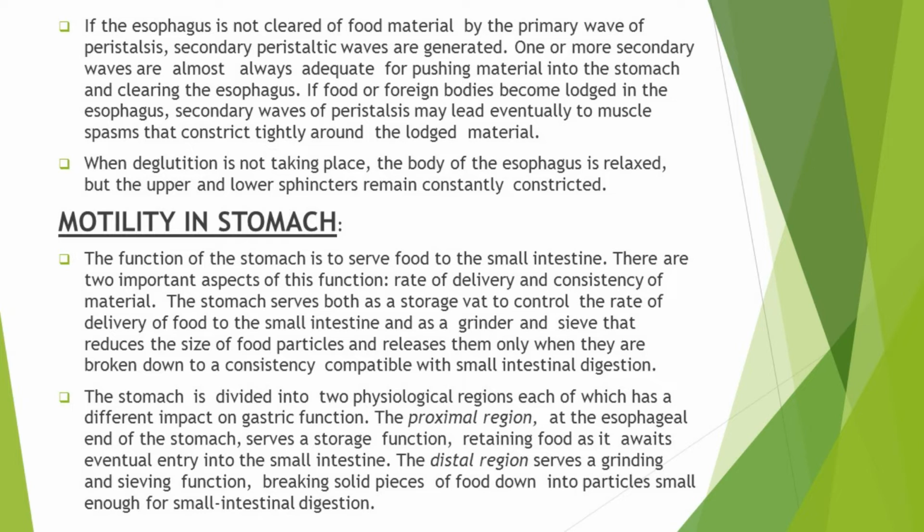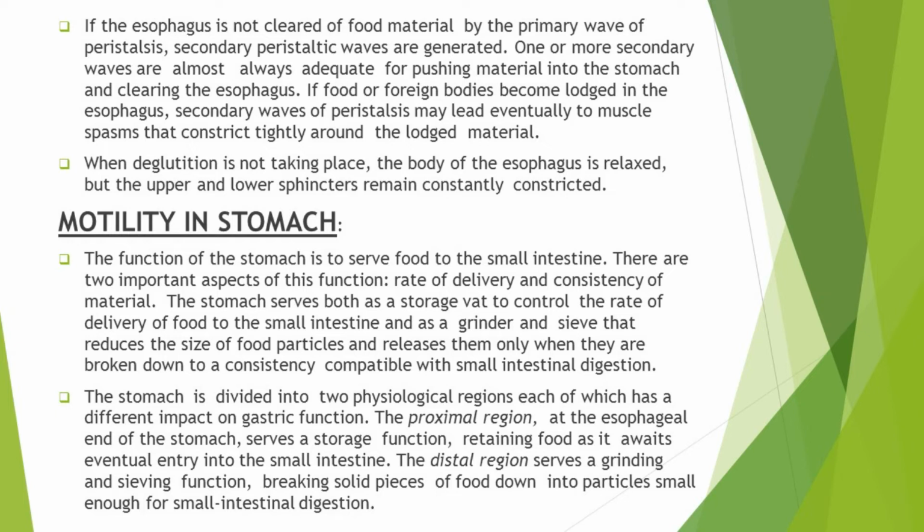And in this way it controls the rate of delivery of food to the small intestine and checks the consistency of the material that is present in the stomach. And if the consistency of the material in the stomach is not compatible for digestion within the small intestine, then it breaks it into small particles by the process of grinding, and finally delivers or serves this food to the small intestine.